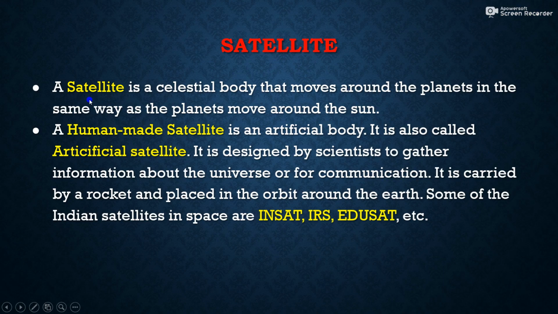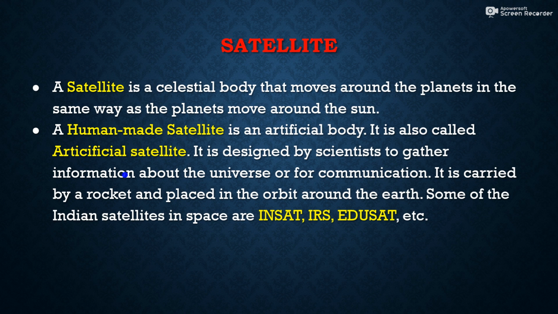Next, satellite. A satellite is a celestial body that moves around a planet in the same way as the planets move around the Sun. All of you know that the planets move around the Sun. Like that, satellites are the celestial bodies which rotate around a planet. A human-made satellite is an artificial body, also called an artificial satellite. So satellites are of two kinds. One is the natural satellite, and the second is the artificial satellite. The Moon is a natural satellite of our planet Earth.